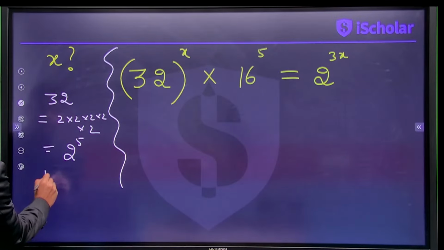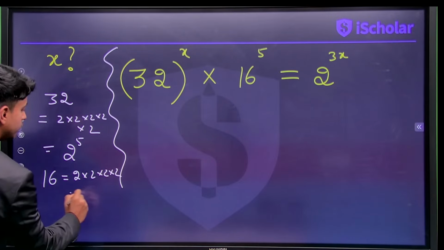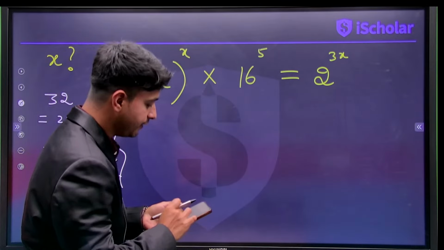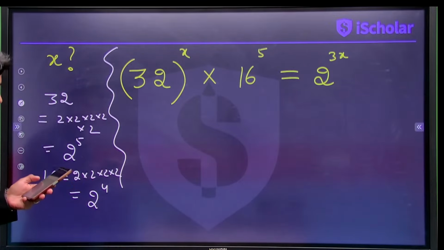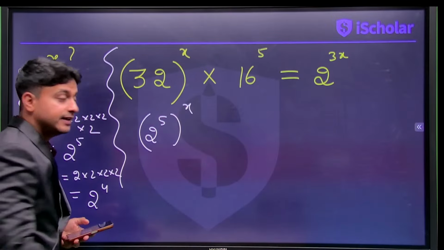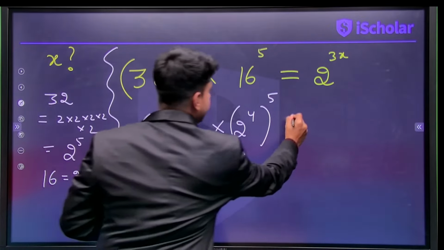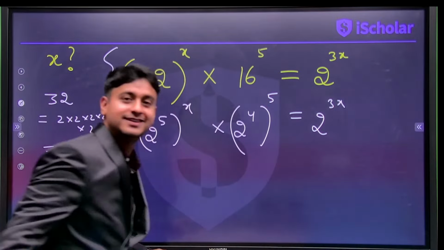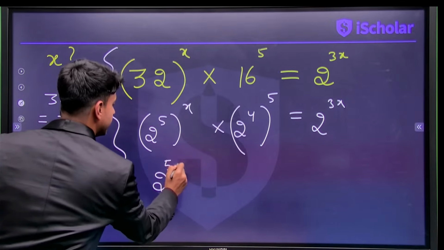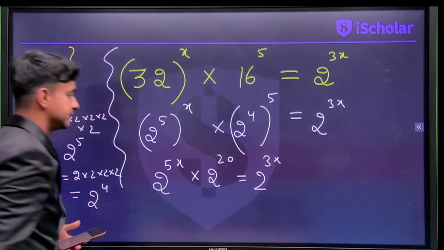And what about 16? Similarly, I have to do 4 times 4. So that would be 2 to the power of 4. What will happen here? We'll put the value of 2 to the power of 5 whole power x into 2 to the power of 4 whole power 5, and that would be equal to 2 to the power of 3x. Yes or no, my dear students? So when I multiply these two, I'll get 2 to the power of 5x into 2 to the power of 20, equal to 2 to the power of 3x.